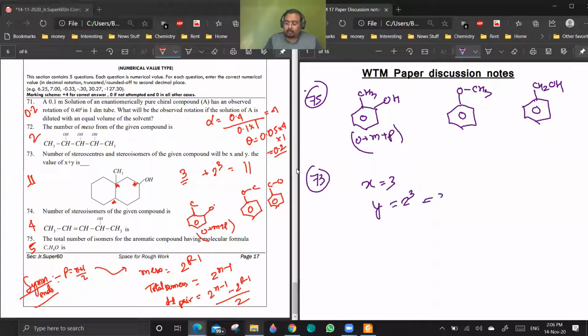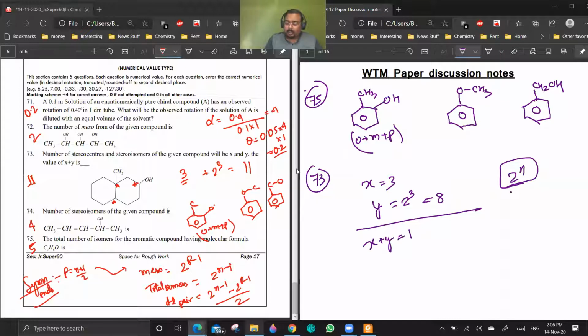Sir, can we apply the formula for cyclic rings? See, this 2 to the power n is a general formula. Whenever you have n chiral centers, the total number of stereoisomers should be 2 to the power n. In any case, you can apply that formula. The other formula, where the ends are symmetrical, you cannot apply in all cases. That is only applicable in linear chain cases, when the ends are symmetrical. So this is 8 plus 3, it will be 11.